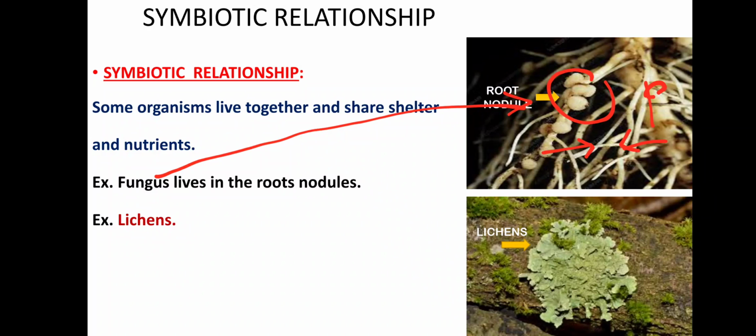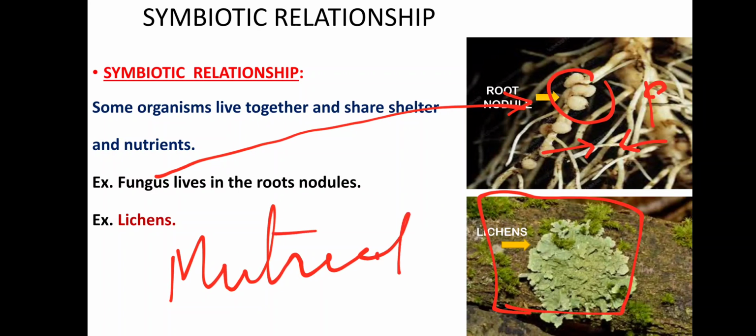of problem it creates. Another example you will be able to see here is the lichen, which especially grows on the mountains or the stones, especially in the rainy season. Here also it is a combination of two organisms. One gives the shelter and support, the other gives the food material. The green plant always gives the food material and the other plant is supportive, as they are not harming each other and they are in a kind of mutual relationship with each other. Therefore, this type of relationship is called the symbiotic type of relationship that is seen in case of these